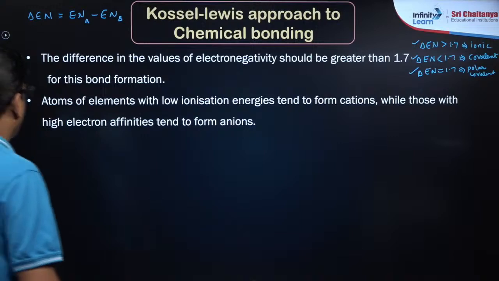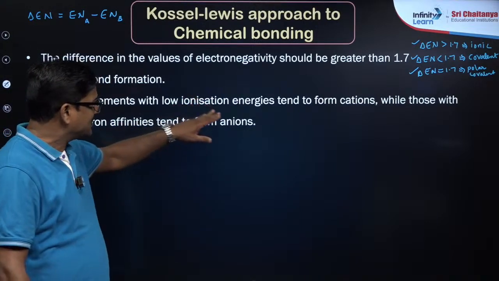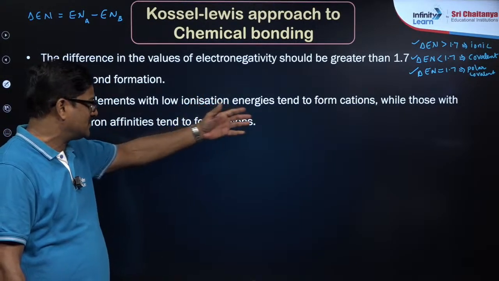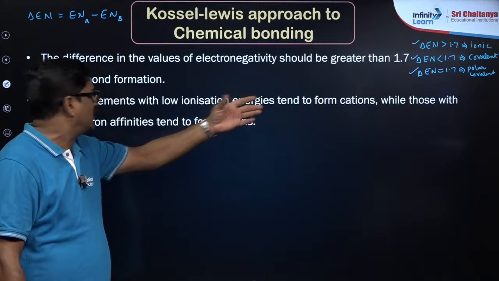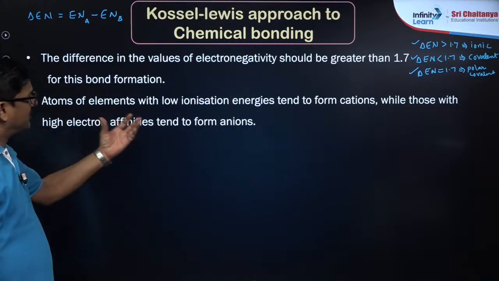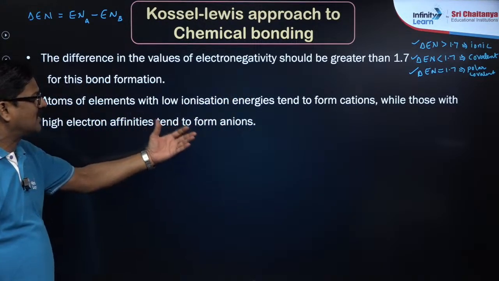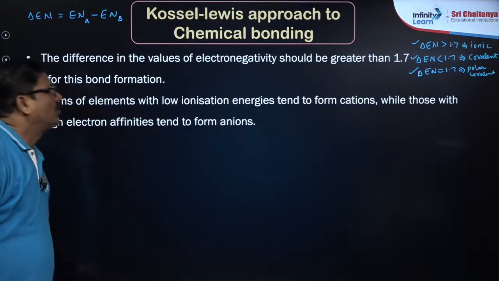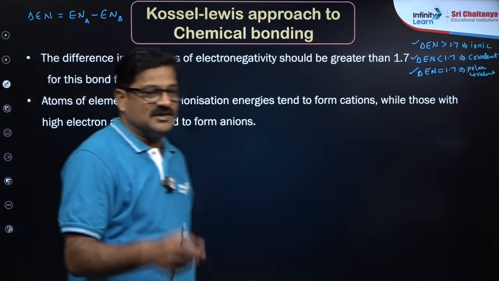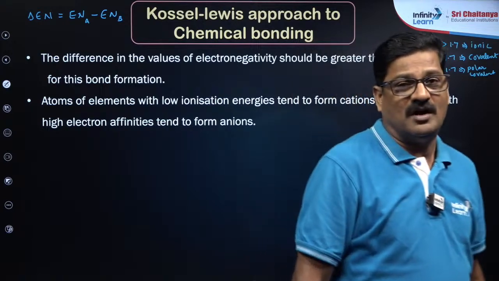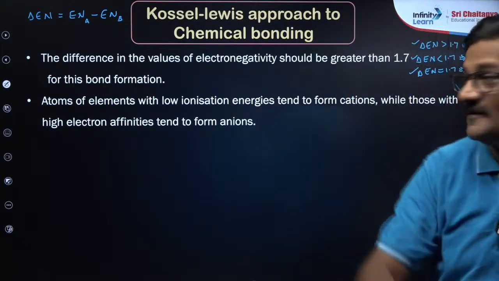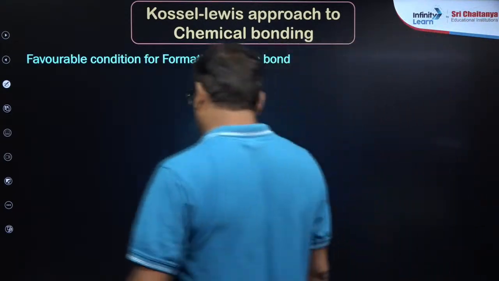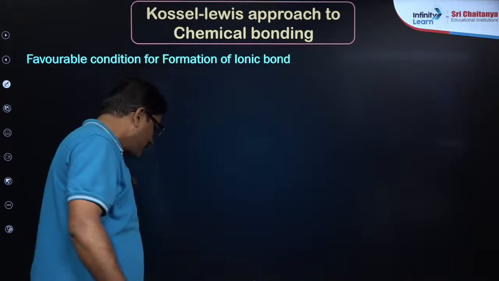Atoms of elements with low ionization energy tend to form cations. Of course, they are metals. While those with high electron affinity tend to form anions, they are nothing but non-metals. So metals and non-metals are going to form ionic bond in general. So what is the favorable condition for the formation of ionic bond?